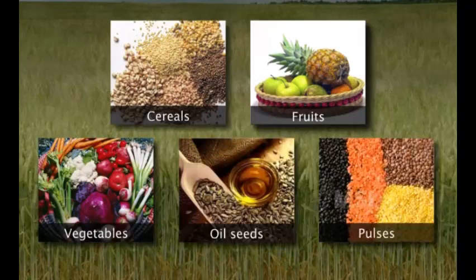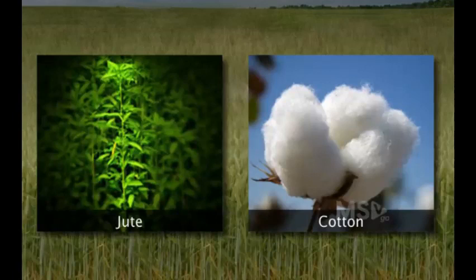There are also plants that are not used for obtaining food, such as jute and cotton. These are used for other necessities, such as cotton for making clothes and other things, and jute to make jute ropes.